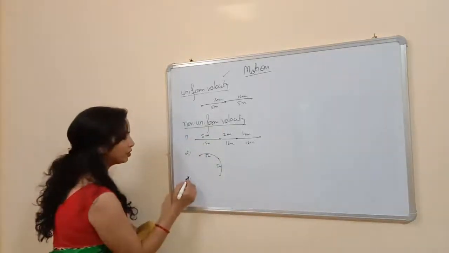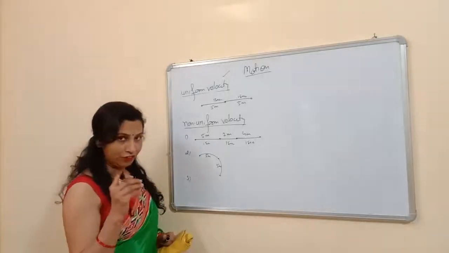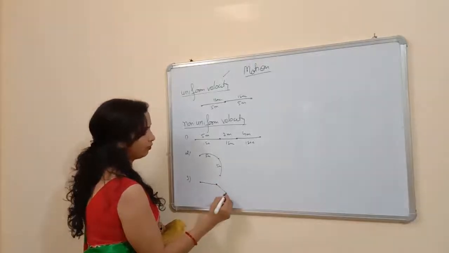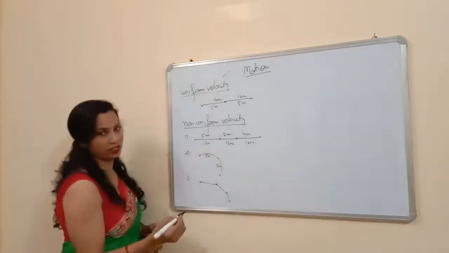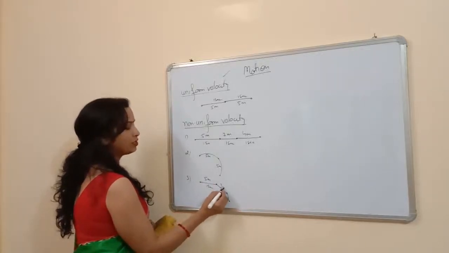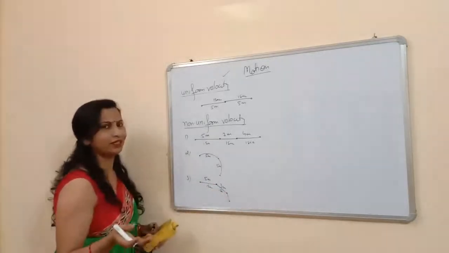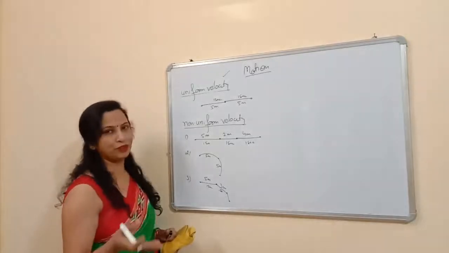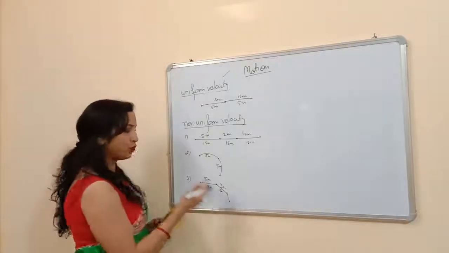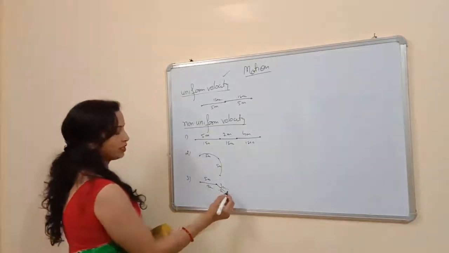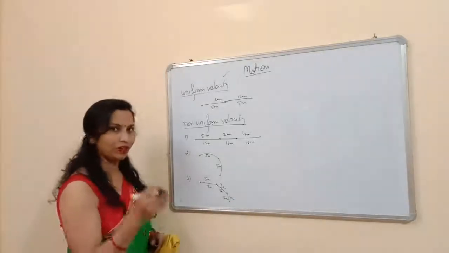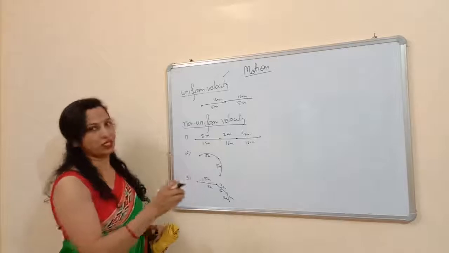And what can be the third condition? The third condition is if a body covers unequal distance in equal intervals of time and the direction of the body also changes. It means first 5 meters in 1 second, then 3 meters in 1 second. These values can be any values, it can be 5, 3, 2, or 10, so the figure doesn't matter. It's only an example. 3 meters in 1 second and then 4 meters in 1 second. In this case, it is covering unequal distance in equal intervals of time and the direction also changes.